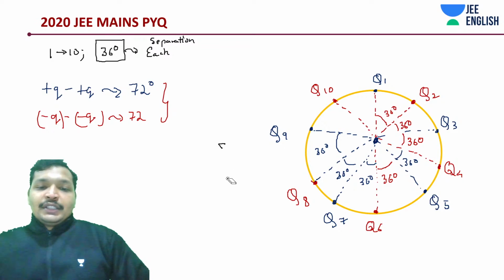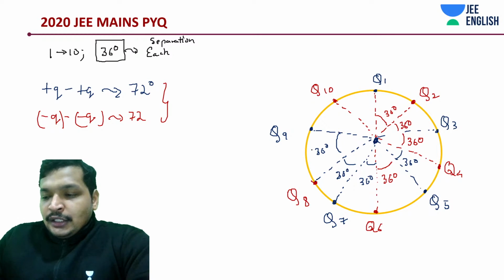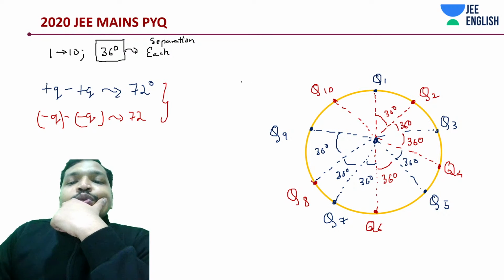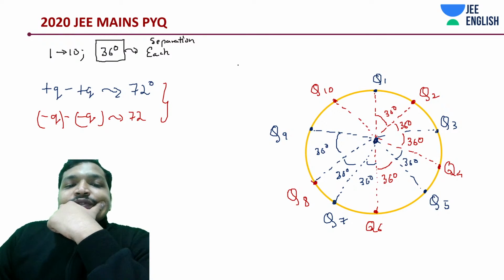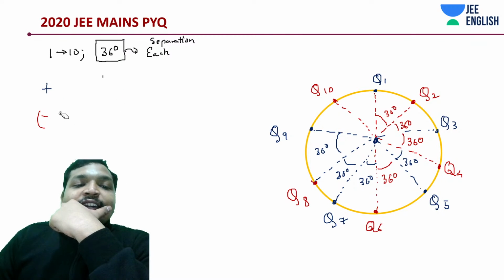I guess I got your question. Let me do it. Q1 to Q6, we need to do a thing. I'm going to erase this thing because we need some space right now to draw the electric field vectors along with angle. That's what I'm going to do.